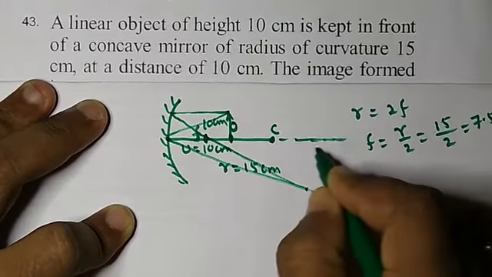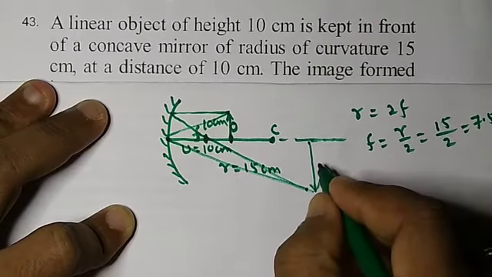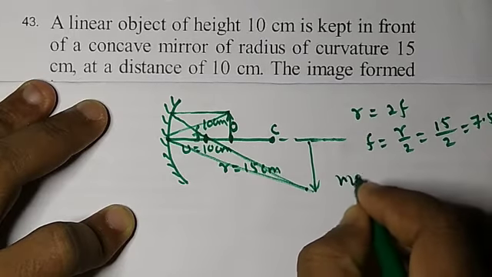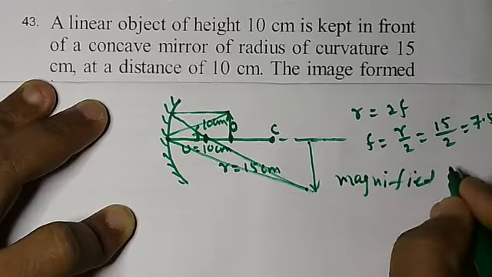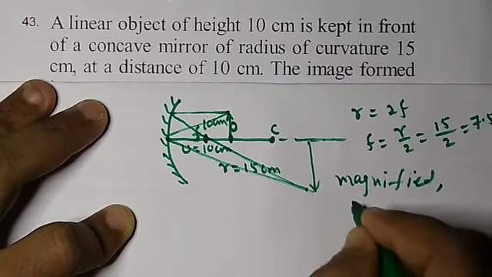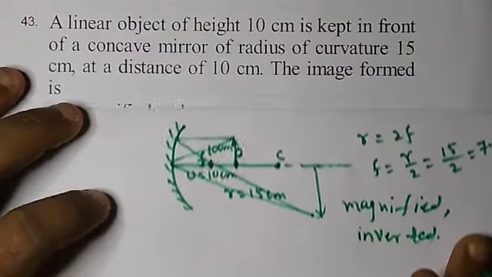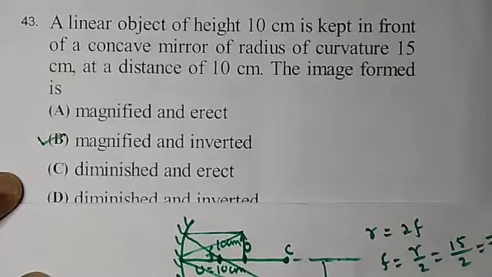So the final image will be enlarged as well as inverted. That means we can say a magnified image is formed, that is, a bigger image is formed, as well as an inverted image is formed. Hence we can say magnified and inverted image.